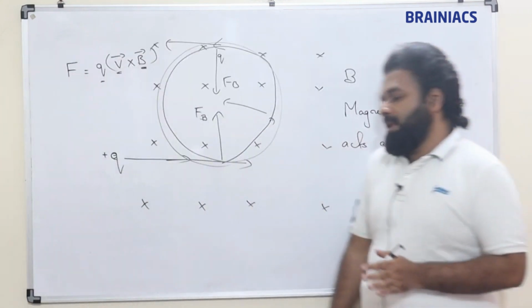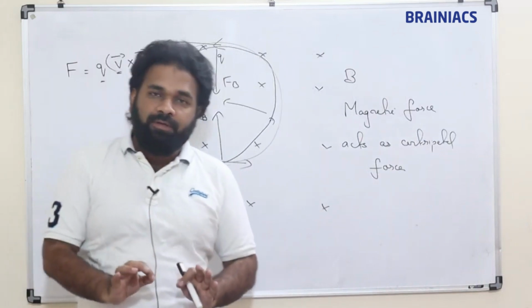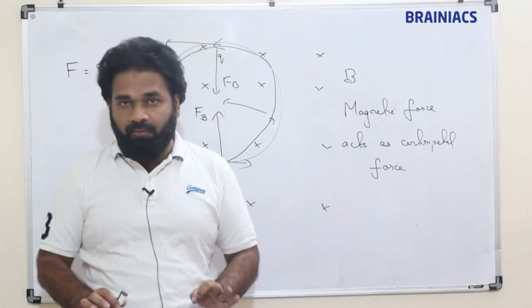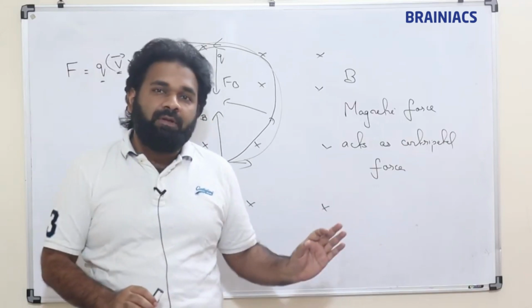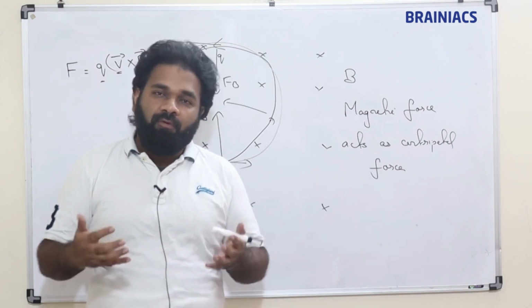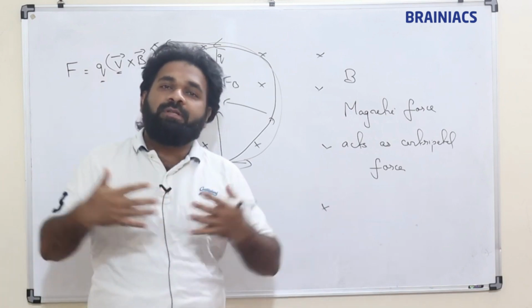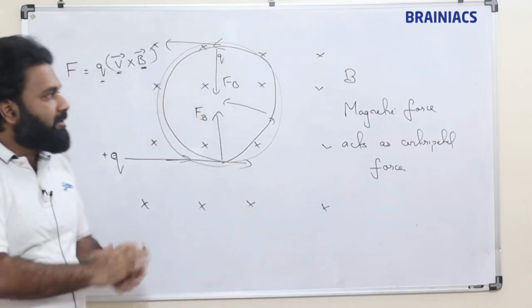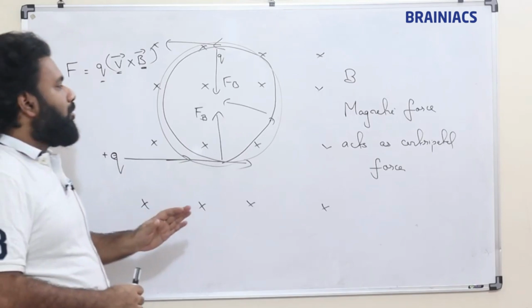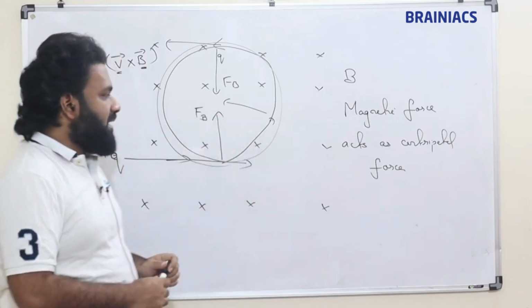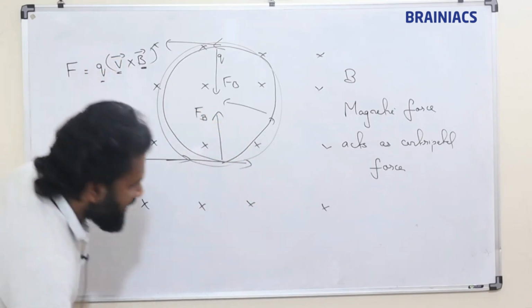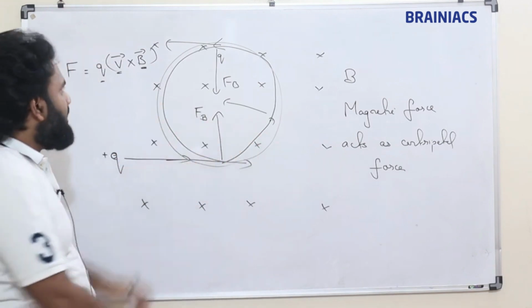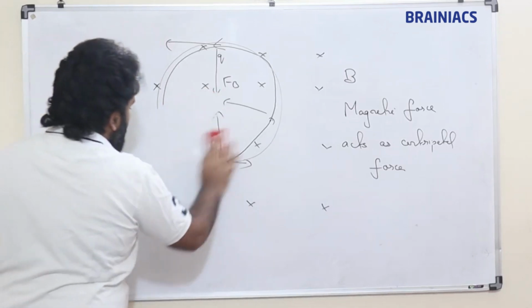So any force, any natural force, whether it is gravitational force or electrostatic force or magnetic force, can act as centripetal force if it causes a force directing towards the center and which is responsible for circular motion. Clear? So this is the reason for circular motion. There will be a force towards the center. Any force can act as centripetal force, then there is going to be circular movement.